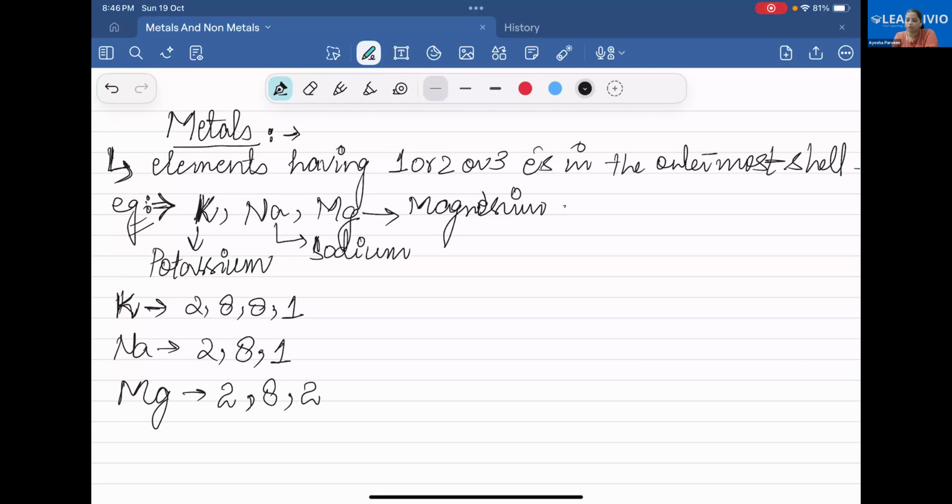So you are seeing on the screen potassium, which has an electronic configuration 2881. What did I say earlier? Elements having one, two, or three electrons in the outermost shell. The one in potassium, the one in sodium, and two in magnesium. These are the outermost electrons of these respective elements. So that's why they are considered as metals. But there is an exception in this. Do you have any idea about the exception?